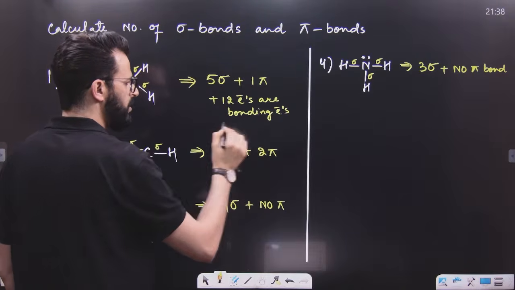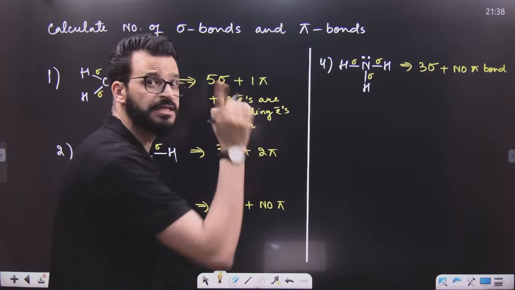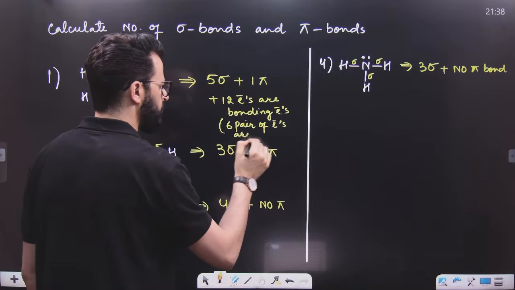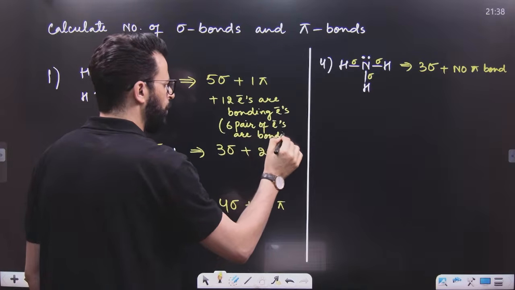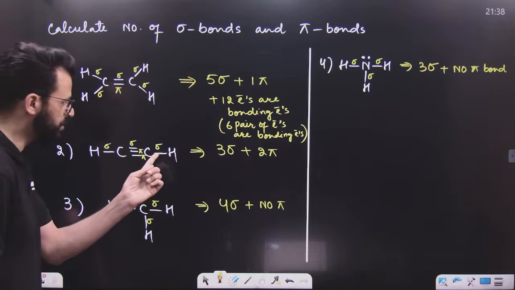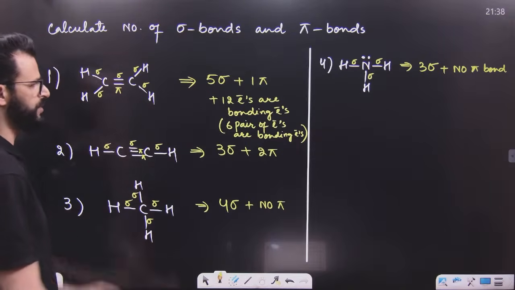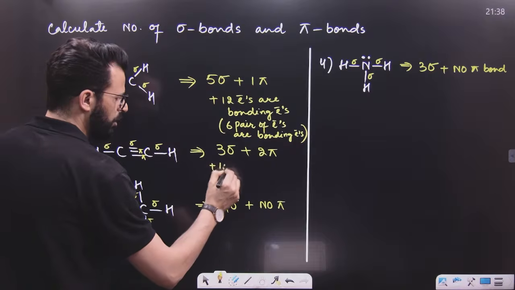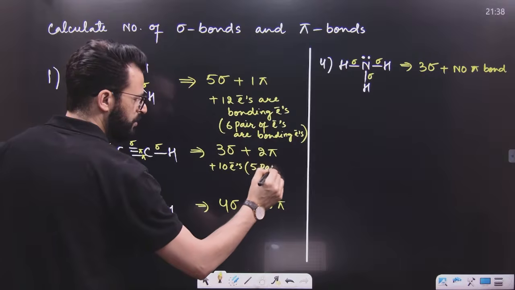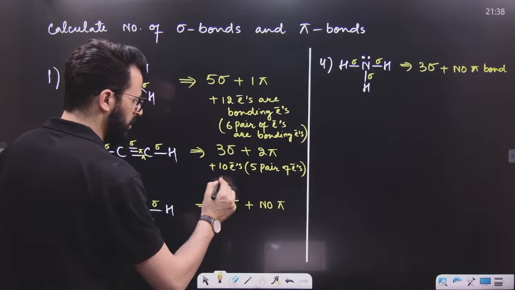Or we can simply say 6 pairs of electrons, because 12 electrons means 6 pairs. So 6 pairs of electrons are bonding electrons in this case. How many electrons are bonding electrons in this case? 2, 4, 6, 8, 10. 5 bonds means 10 electrons. So 10 electrons, or we can say 5 pairs of electrons, are bonding electrons.